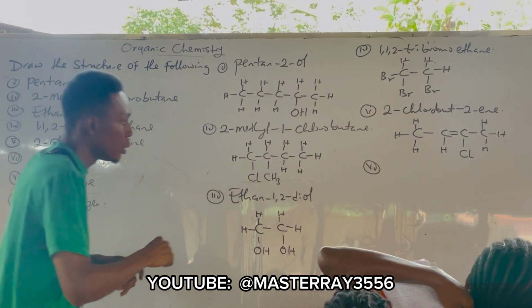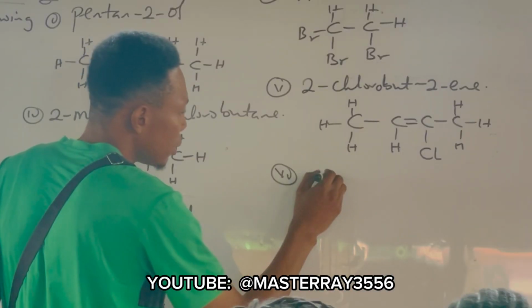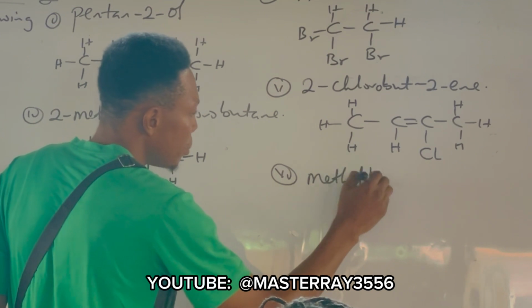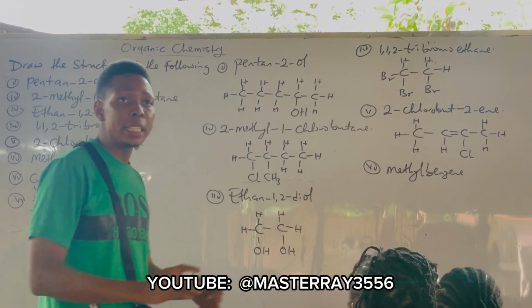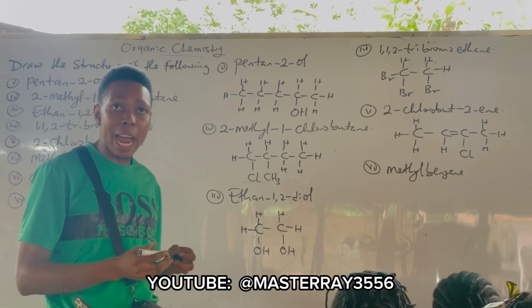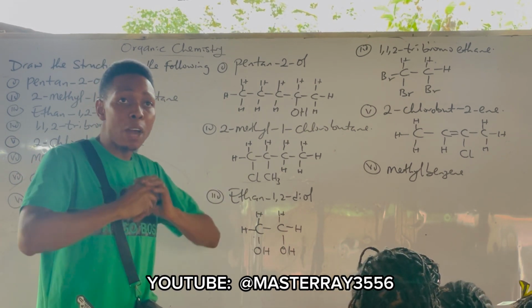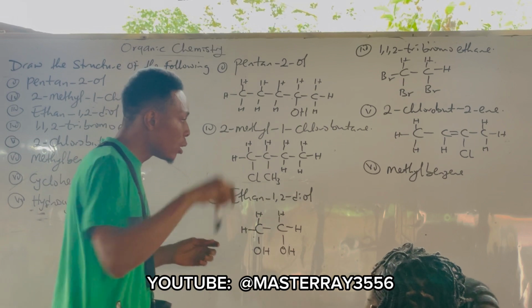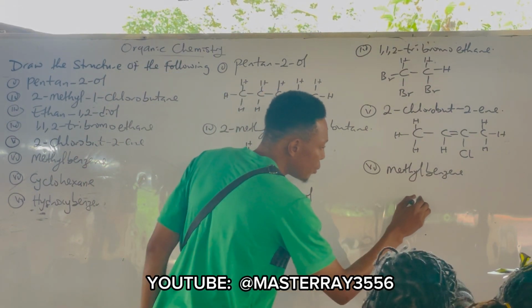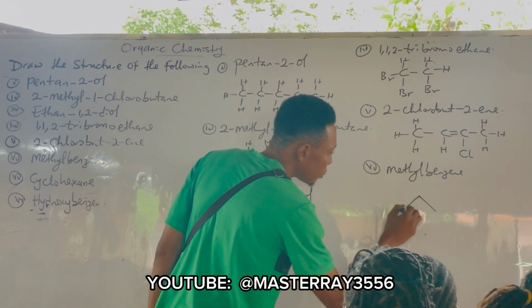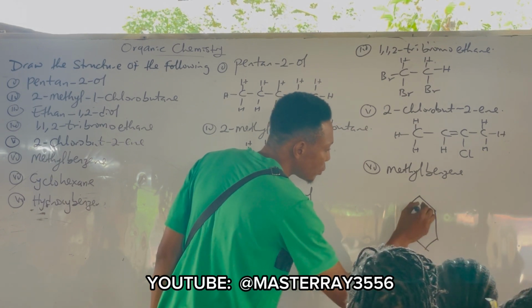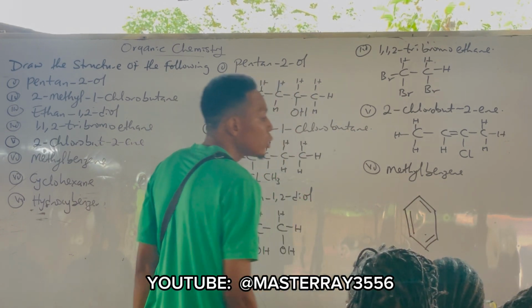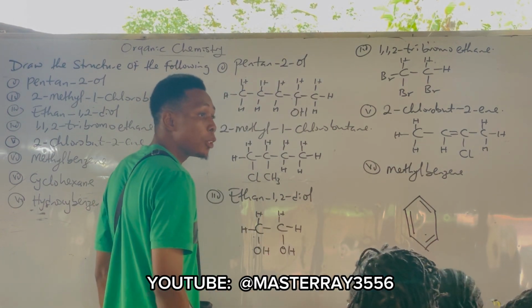Methyl what? Benzene. Methyl benzene. So since it's benzene, it's going to be in a cyclic form, right? And benzene is among the aromatic compounds, is it not? Yes, sir. Alright. So we have it like this. So the methyl is CH3.